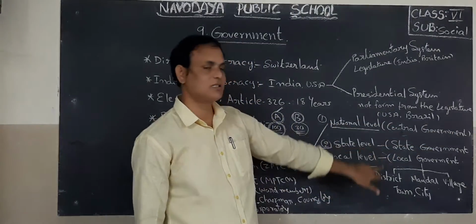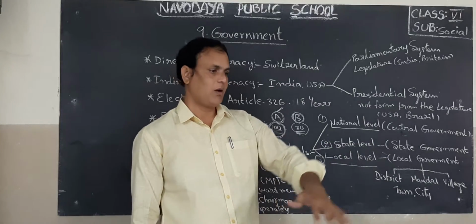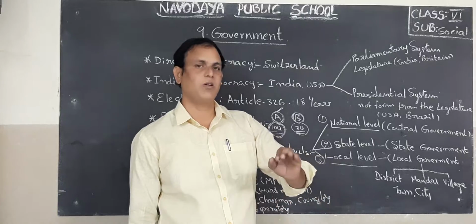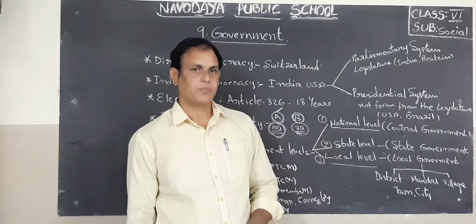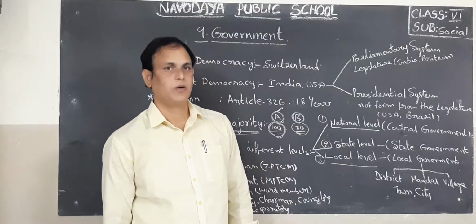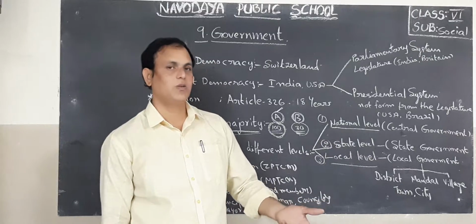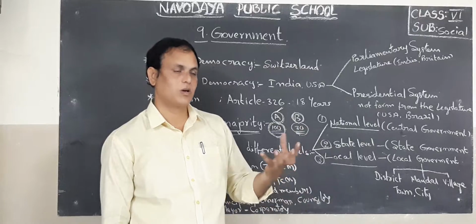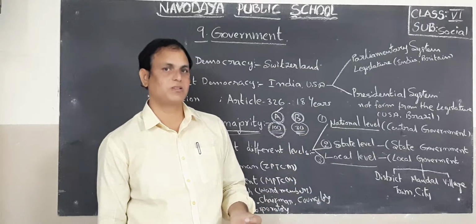Next, state government. State government means, how many states are there? Within the state, one government is also formed by the parties. Okay, the election commission allows them to conduct elections. Whoever gets the majority will form the government, the state government.